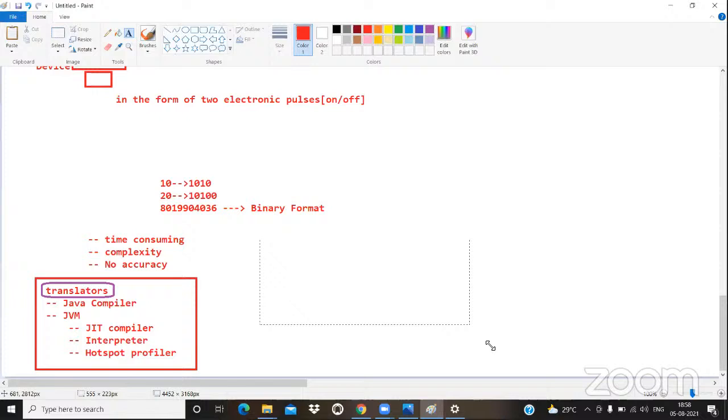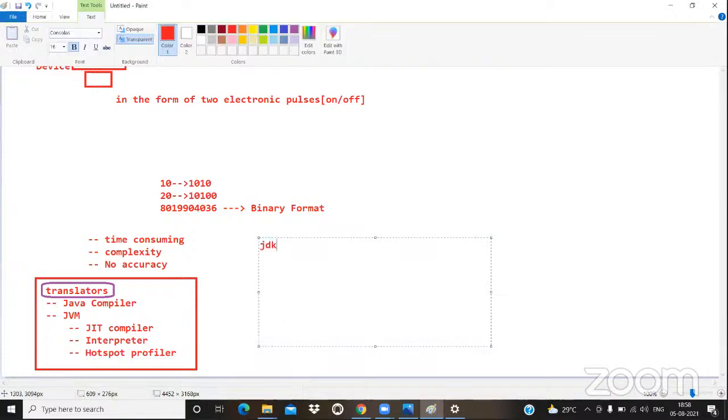For example, if I'm downloading JDK 8 for Windows 64-bit, and I'm trying to install this software, then I'm getting the JVM. That JVM can understand only Windows OS, it is the JVM for Windows. If you are downloading JDK 8 for Solaris, that can understand only the Solaris operating system.